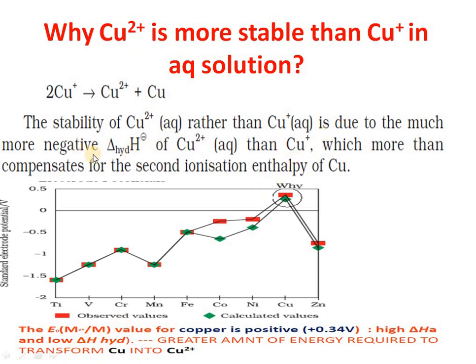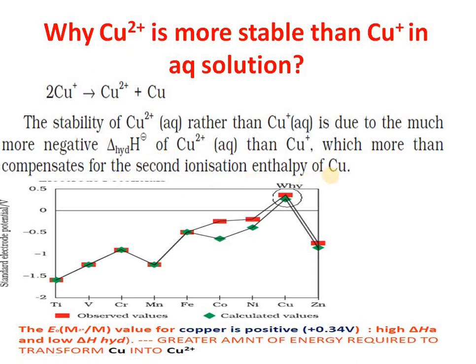Due to the much more negative value of delta H hydration, a large amount of energy is released, that is the meaning. As compared to this, Cu+ has a tendency to move towards Cu2+ and Cu, getting hydrolyzed, which more than compensates for the second ionization enthalpy of copper.